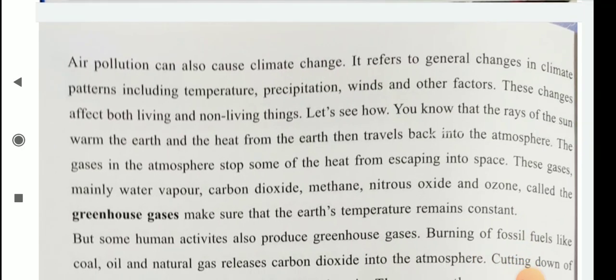Then air pollution can also cause climate change. It refers to general changes in climate patterns including temperature, precipitation, winds and other factors. These changes affect both living and non-living things.